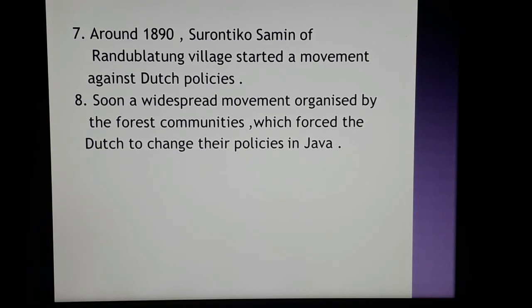It resulted in a widespread movement organized by the forest communities in Java, which forced the Dutch to change their forest policies in Java. As a result of this widespread movement, the Dutch government in Java was forced to make some changes in their policies. You should write all these questions and answers in your notebook and prepare for the test.